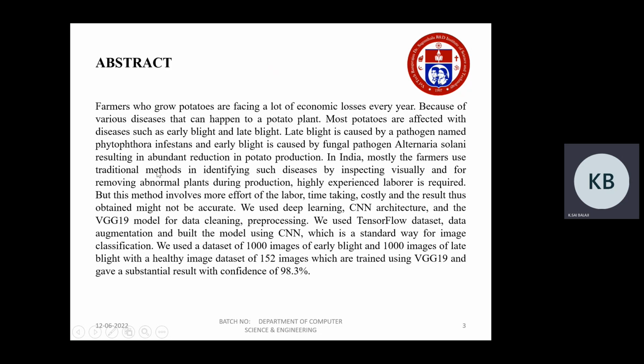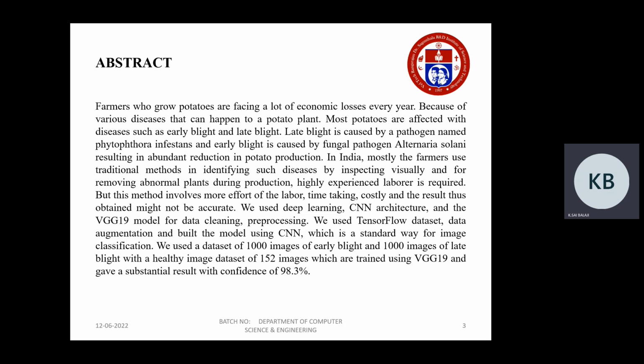Abstract. The farmers who grow potatoes face a lot of economic losses every year because of the various diseases that can happen to a potato plant. Most potatoes are affected by diseases such as early blight and late blight. Late blight is caused by a pathogen named Phytophthora infestans, and early blight by a fungal pathogen called Alternaria solani. This results in a large reduction in potato production.